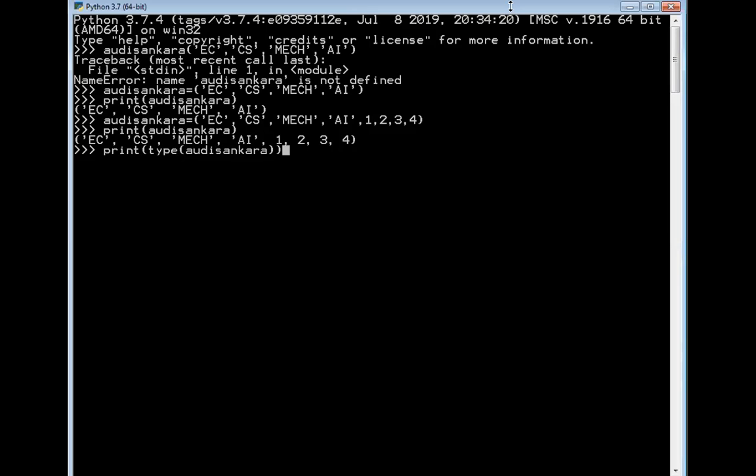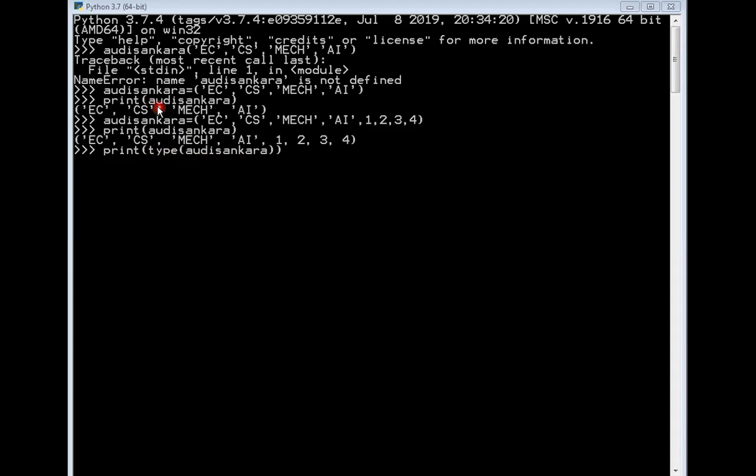Now you can clearly notice what kind of data type is present in this Adi Shankara tuple, and how I retrieve it with the help of type and the tuple name.